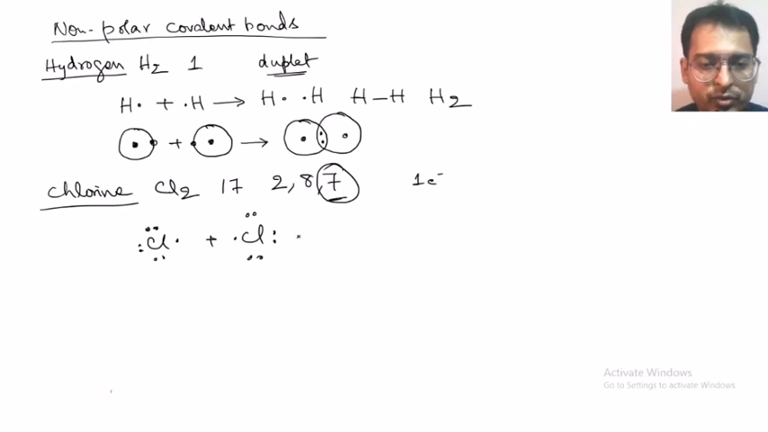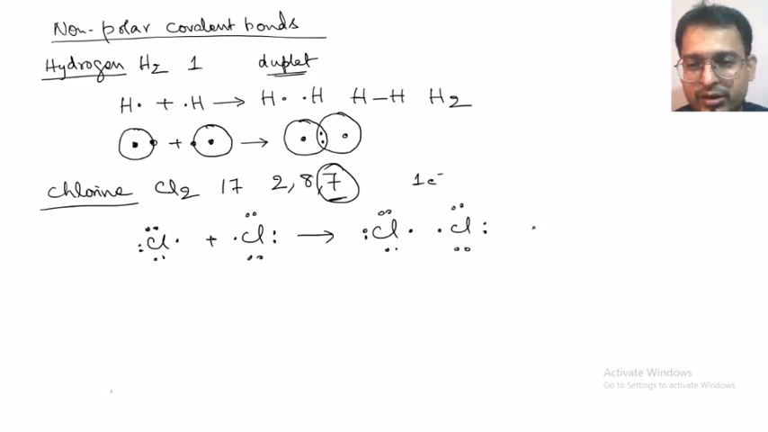Two atoms of chlorine are combining to form the chlorine molecule. This can be simply represented as a single line, because one pair of electrons is being shared between the individual chlorine atoms.